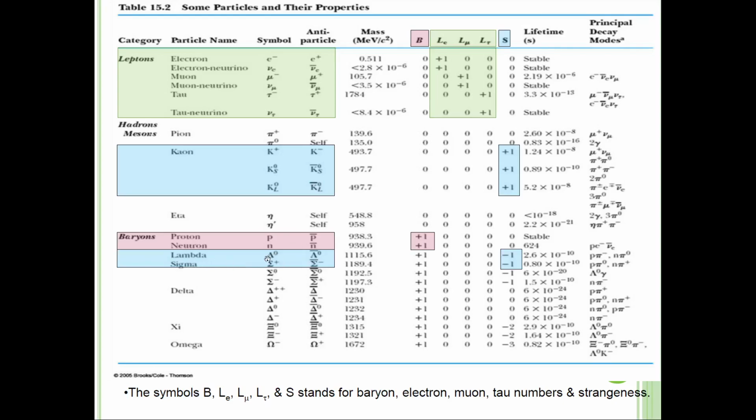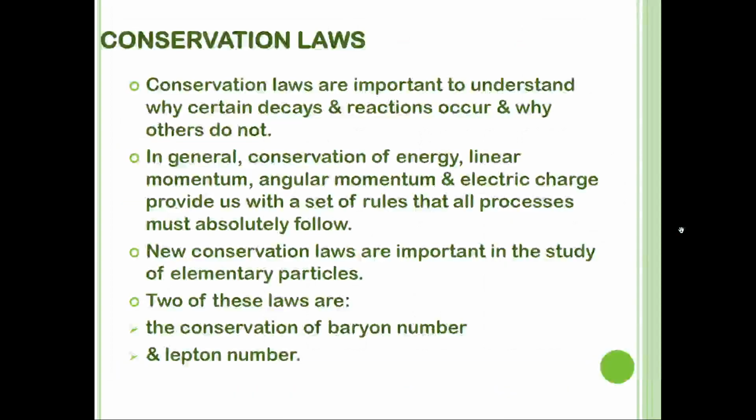Lambda is also the same: this one, symbol lambda 0, is negative 1, so the antiparticle of this one will be positive 1. This one is different from the others. It starts with negative, so the anti for the negative will be a positive value. I will show you.